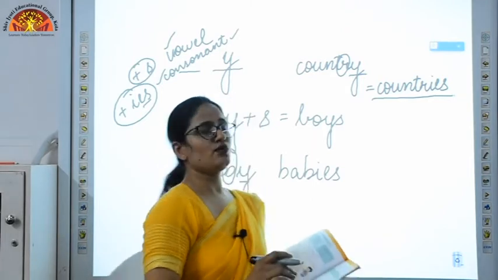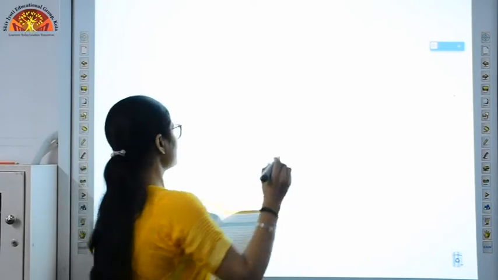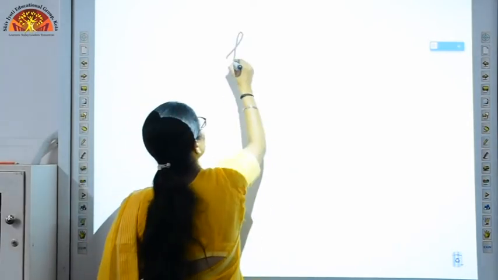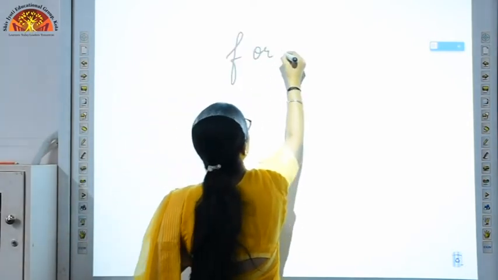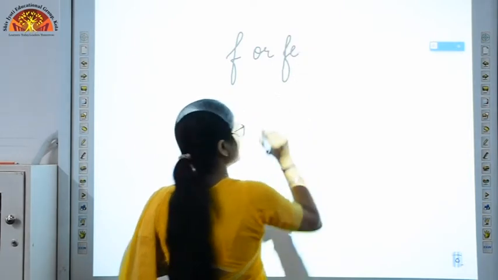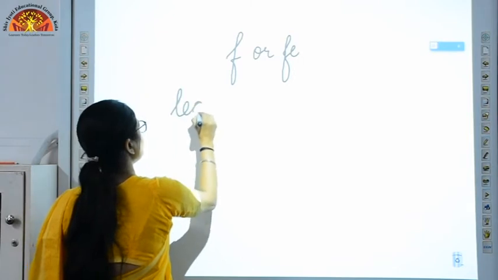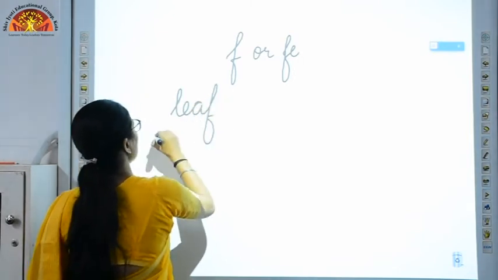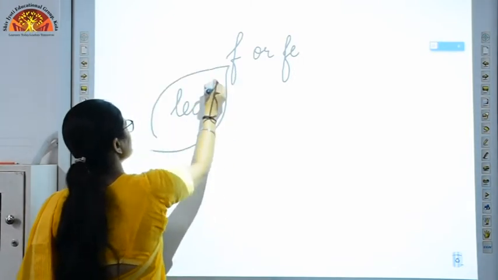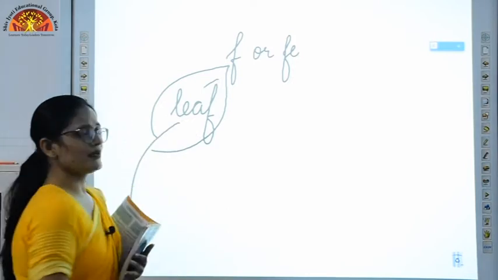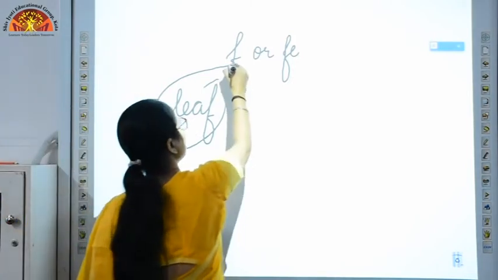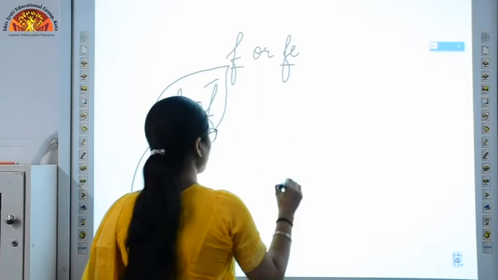Now there is another rule for some words. Some of the words are ending with F or FE. Okay. Suppose my word is leaf, L-E-A-F, leaf. We all know what a leaf is. This is a leaf. Okay. Now, if at the end F or FE is there, what we have to do?